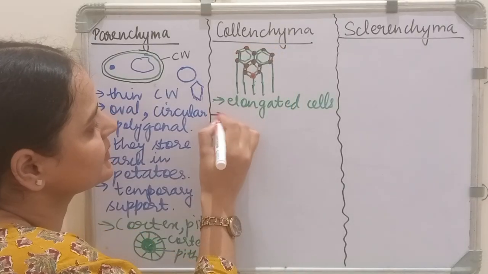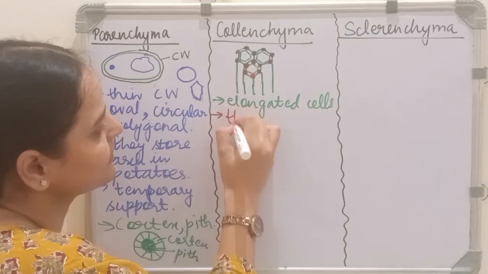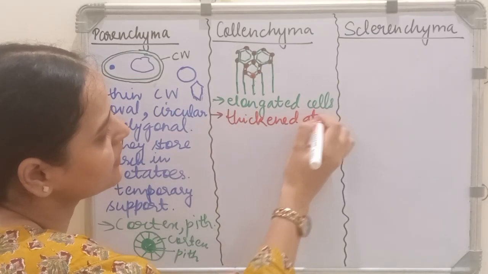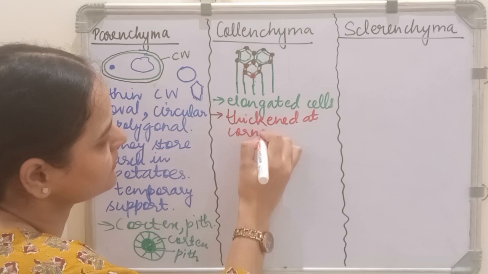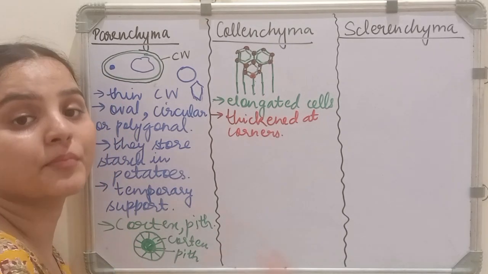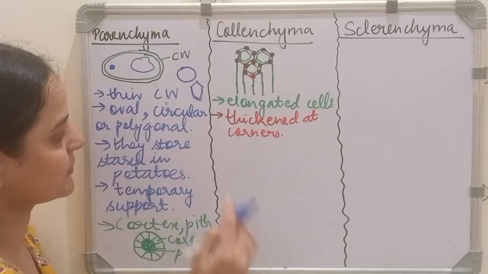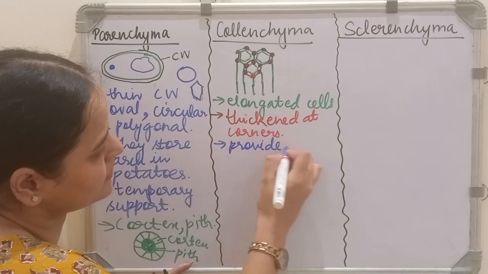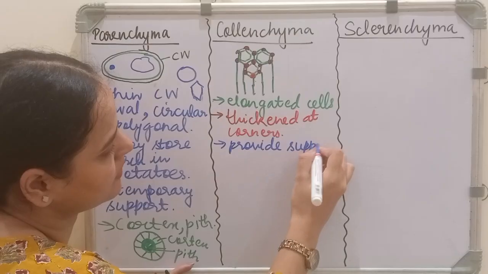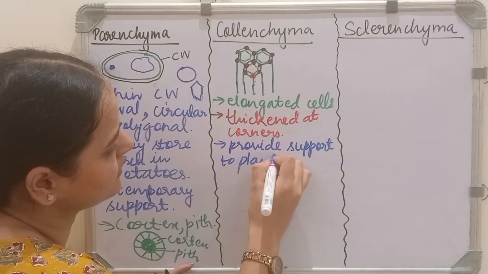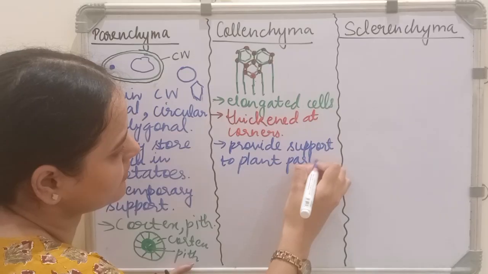So let's write this point. They are thickened at corners. Their function is to provide support to the plant parts. So they provide support to plant parts.